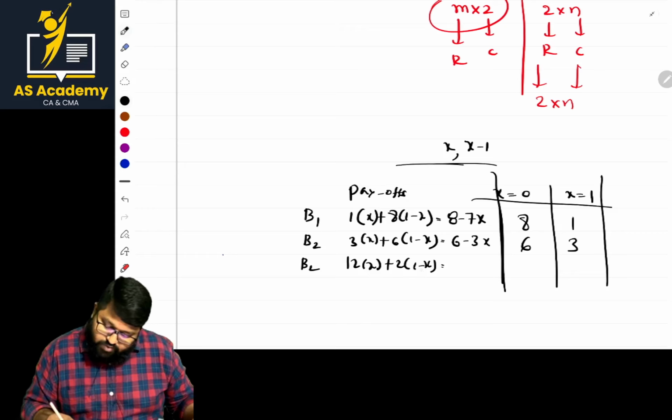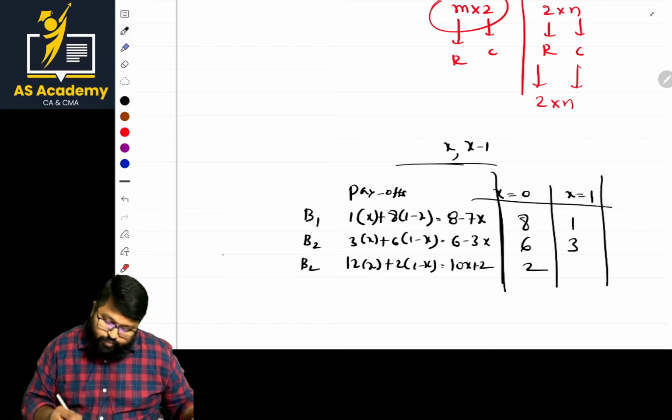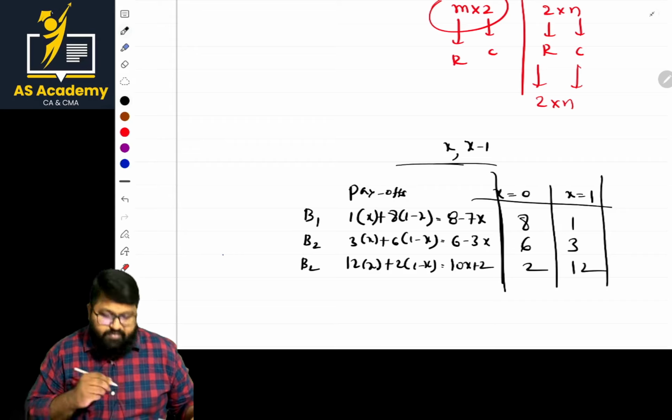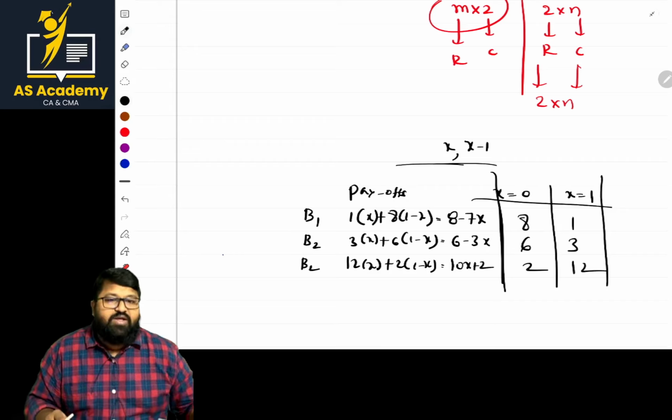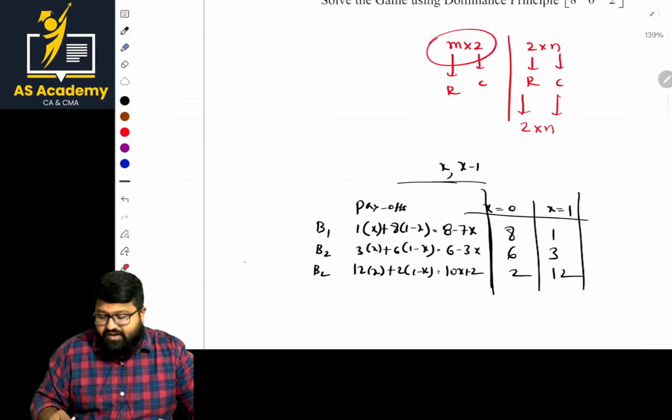12x minus 2x, that is 10x. 10x minus 10x plus 2. Here, what is the value? 2. And if it is 1, it is 12. These are the values. We got the values now. Now we have to plot them in the form of a graph.